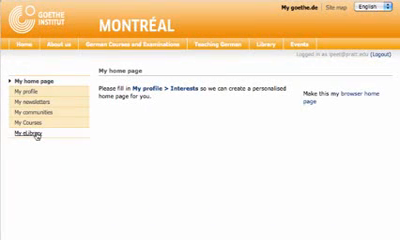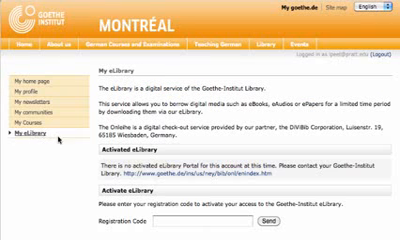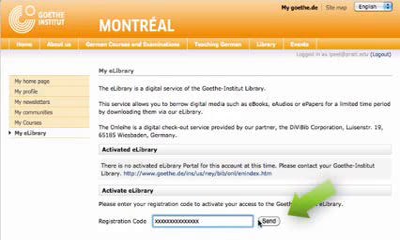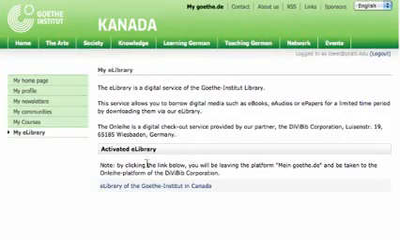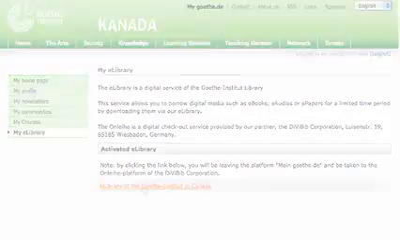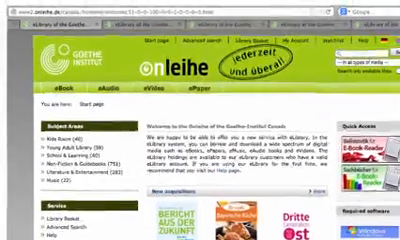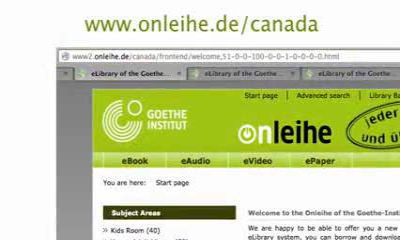Next, click on the button that says My eLibrary at the bottom of the menu on the left-hand side. It will take you to the Onleihe's activation page, where you should enter the activation code that was sent to you. Once you click Send, you will belong to the Goethe-Institut's eLibrary. Congratulations! To begin looking through the eLibrary, you can either follow the link at the bottom of the page or go straight to the Welcome page. You might want to bookmark the address, or the short link.